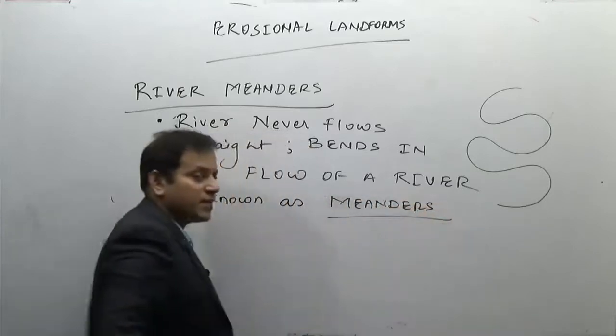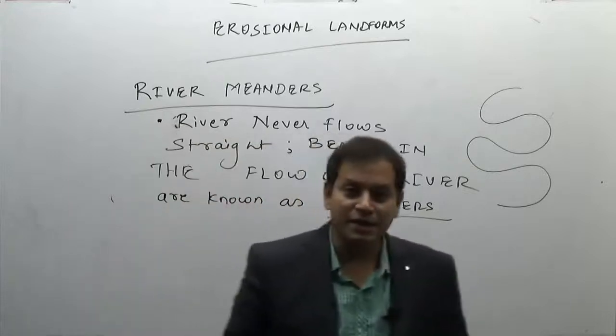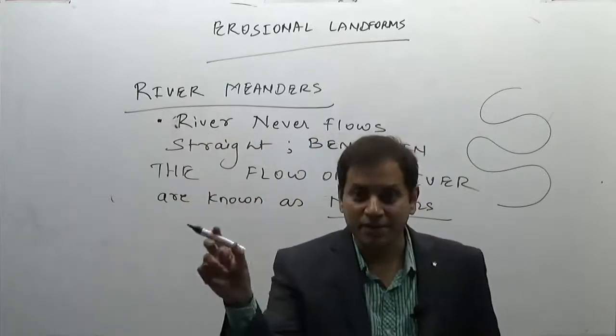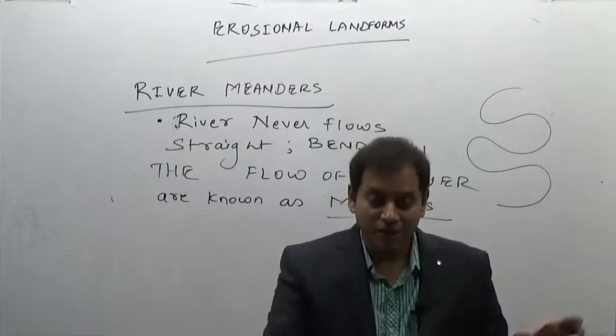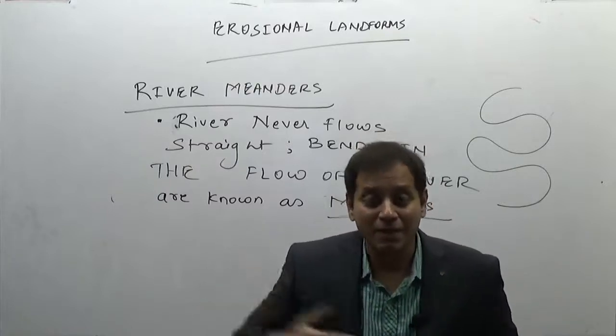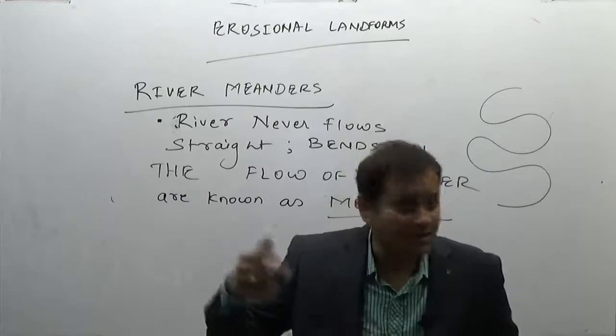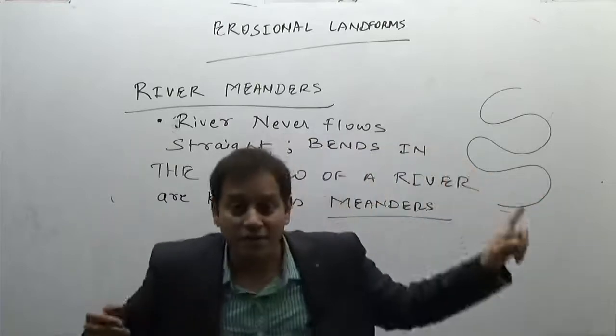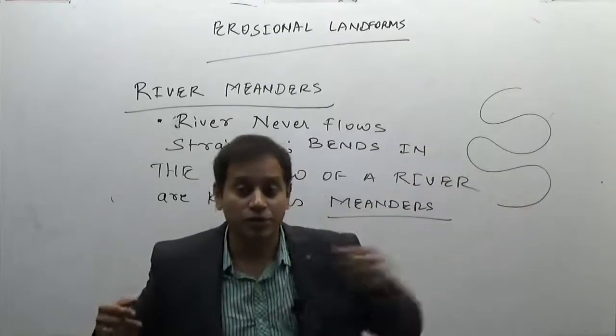The name is taken from the highly meandering river Meander itself. It is in Turkey. There is a river Meander in Turkey from which this name has been taken. That means the sinuous, sine wave-like bends on the course of a river.